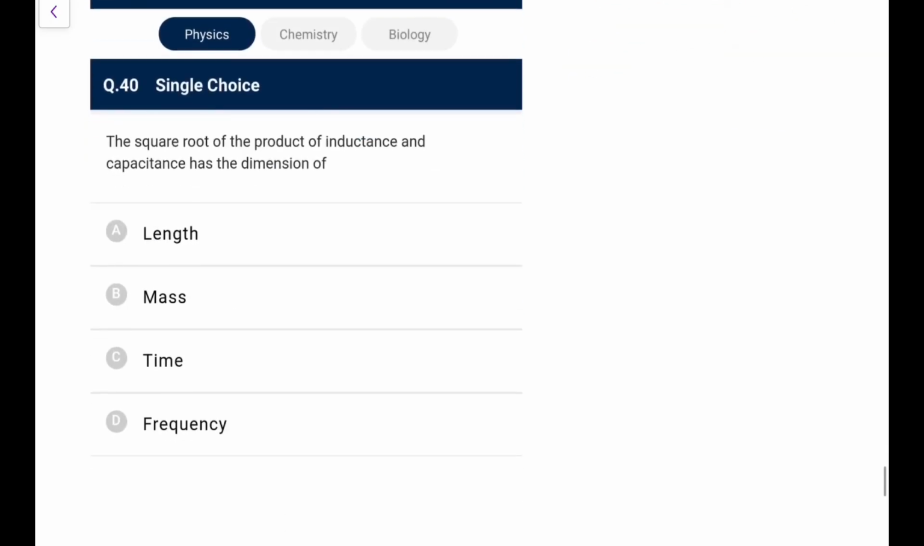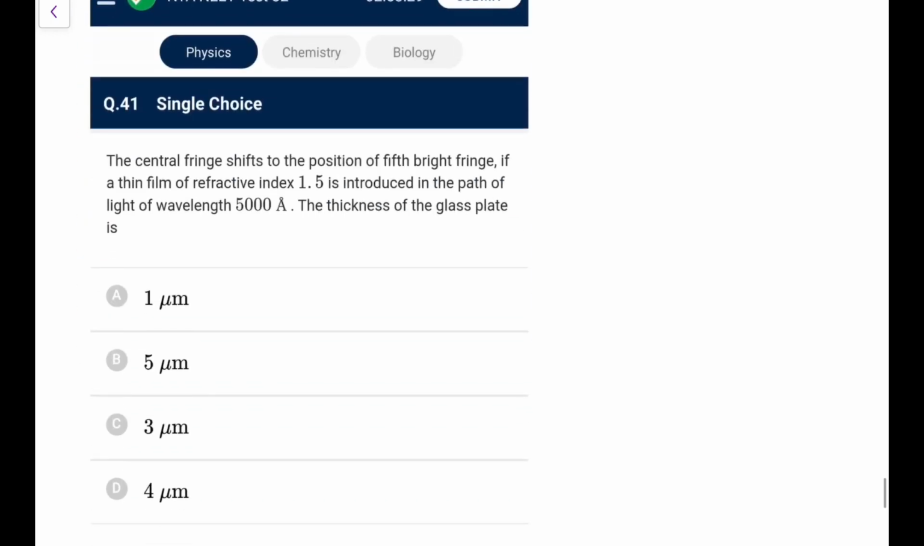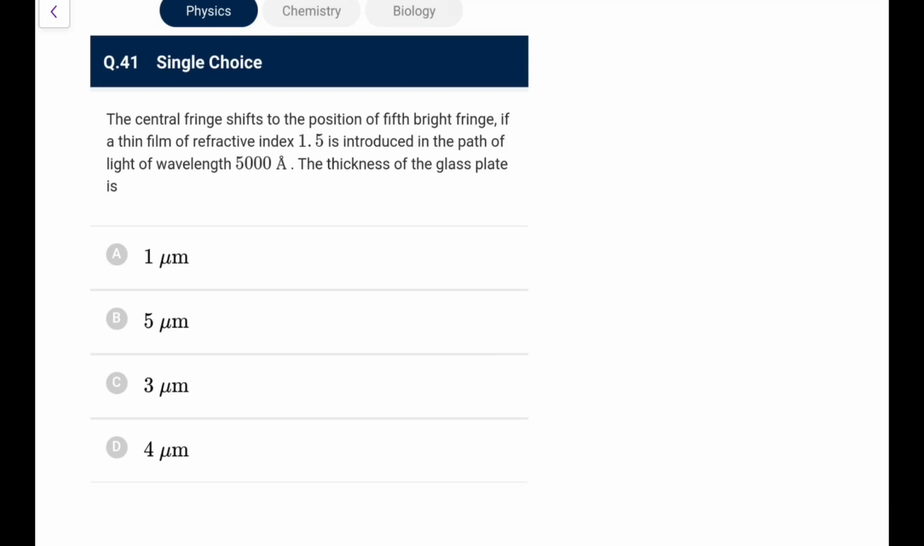So if the first is 4, the second you can say directly is going to be equal to 8 calorie per second. Next, the square root of the product of inductance and capacitance, that is root LC, that is a time period dimension. So we say that as a dimension of time. You just remember this is the time constant of LC oscillations, so that has a dimension of time, that you all remember. Next, the central fringe shifts to the position of the fifth bright fringe if a thin film of refractive index 1.5 is introduced in the path.